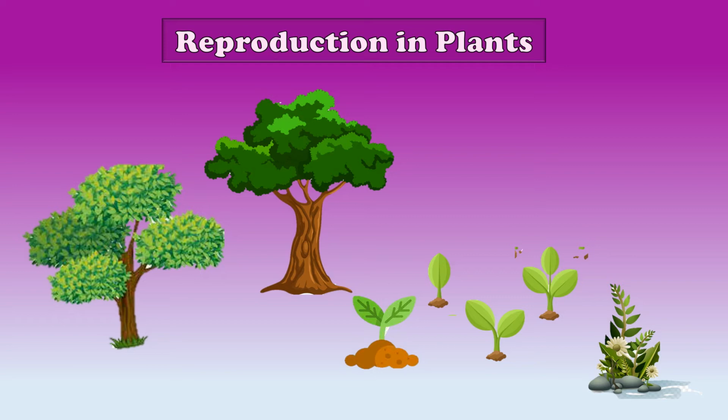Other than this, children, plants can reproduce. Yes, plants can reproduce. That is why they are living beings. They have life. Yes, they can produce plants like themselves. Is it clear? So in this lesson we are going to see how plants reproduce.